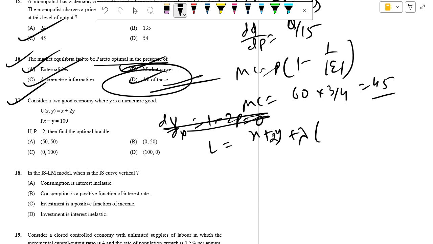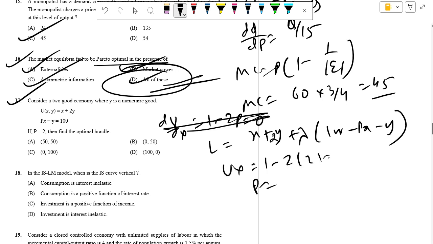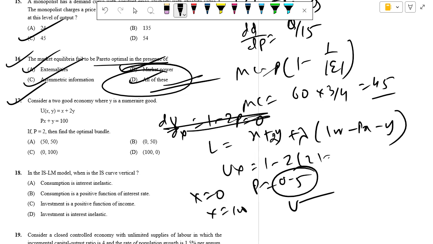So this is 1 minus 2p here. So p equal to 0.5 will be coming, at p given as 2. So we can find the functions, that x equal to 0 and x equal to 100, two values. So u equals 200 at this and 100 at the other. So the maximum value will be achieved at this. So the bundle is 0, 100.